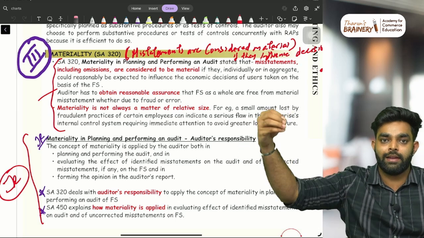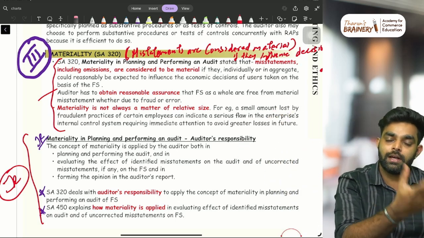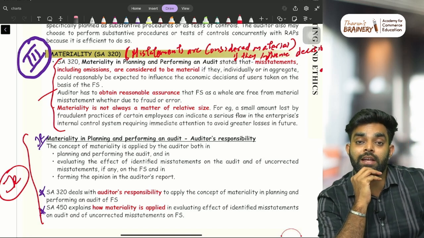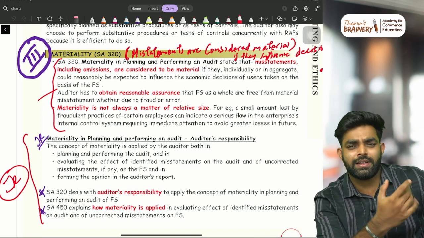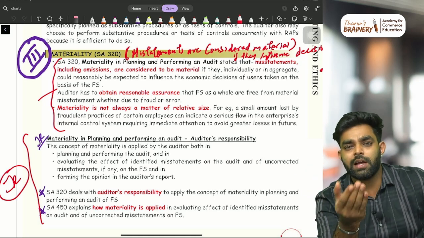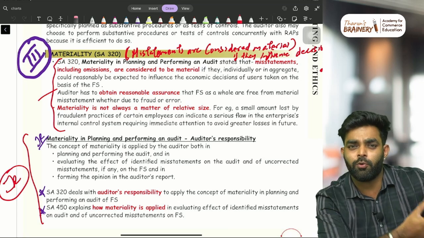So how will you identify? There may be small frauds, small errors, big frauds, big errors, everything. As an auditor, how will you identify them? Some 10 rupee, 2 rupee errors, just leave them. You need the bigger errors like 2,000, 5,000, 10,000 rupees, right? Why do you want to focus on small errors?